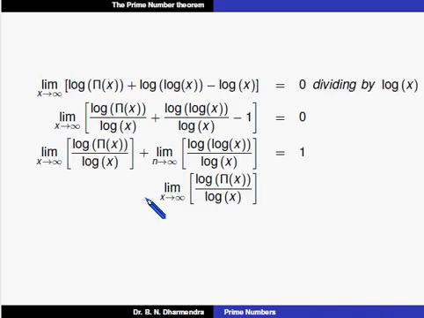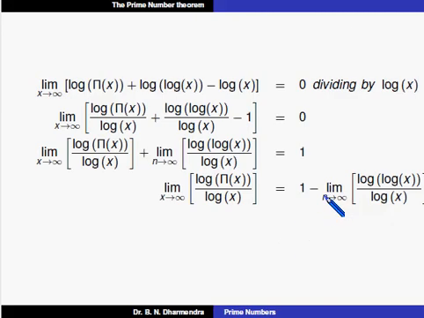Similarly, limit as x tends to infinity of log of pi of x divided by log x, on the right-hand side, is equal to 1 minus limit as x tends to infinity of log of log x divided by log x. We know the value of log infinity, and we have to substitute x as infinity. Log of log infinity divided by log infinity: log infinity is infinity, so here also it is of the form infinity by infinity, which is an indeterminate form. So when I apply L'Hospital's rule, this value becomes 0.